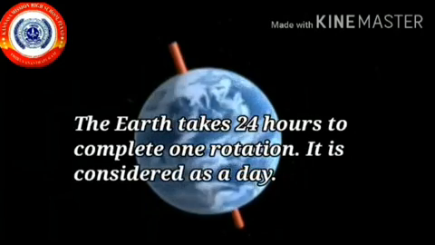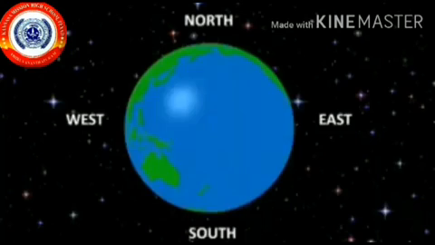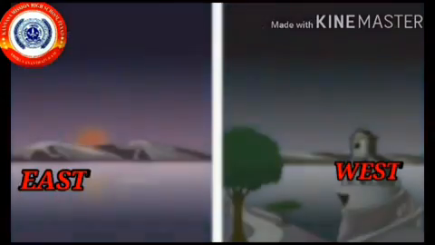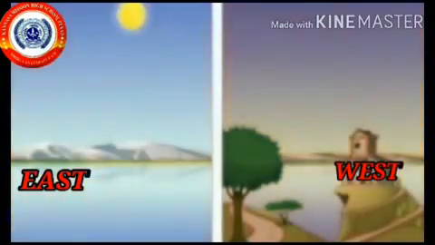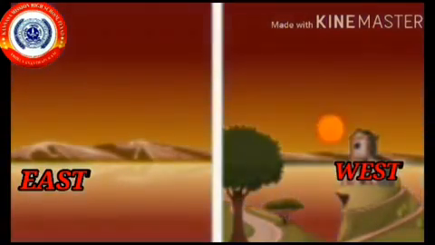The Earth takes 24 hours to complete one rotation. It is considered as a day. The Earth's rotation occurs in the west to east direction. Because of this rotation, we see the sun rising in the east.